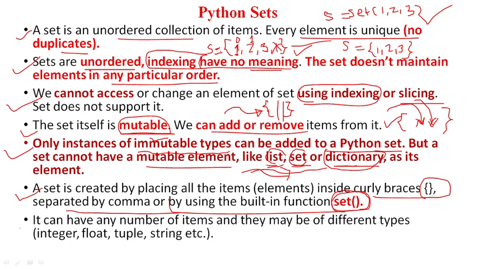It means that a set allows us to have different types of data such as integer, float, tuple, and string. Tuple is allowed because it's immutable. String is also allowed.